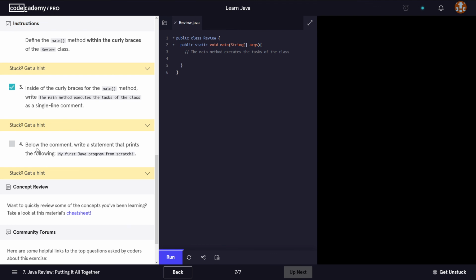In instruction number 4, it says below the comment, write a statement that prints the following text. Okay, so this one. I'm gonna copy it. And we remember again from the previous lessons that in order to print something on the screen, we have to use the statement System.out.println.